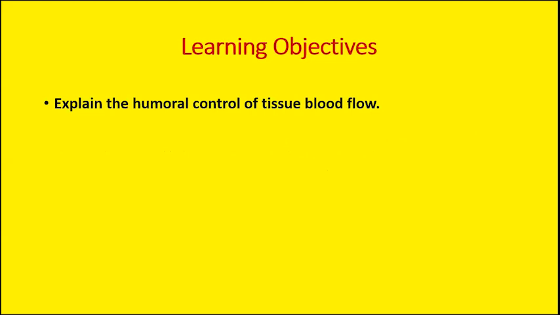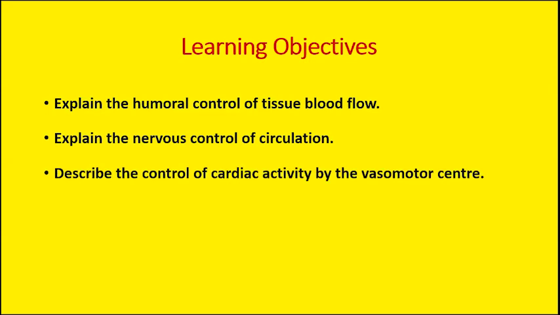So today we will discuss how tissue blood flow is regulated by different hormones, and the regulation by hormones is known as the humoral control. Then we will discuss the neural mechanisms that control the circulation. Later on, we will discuss the role of the vasomotor center.